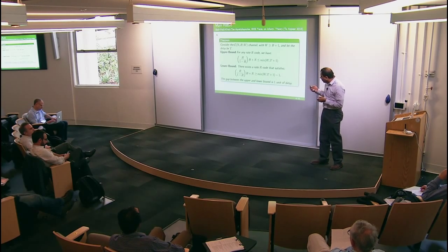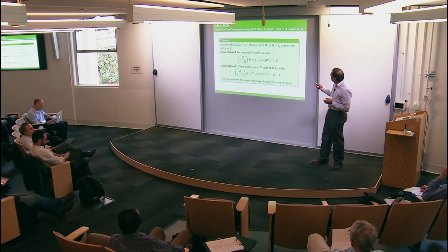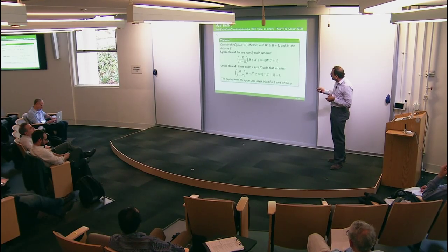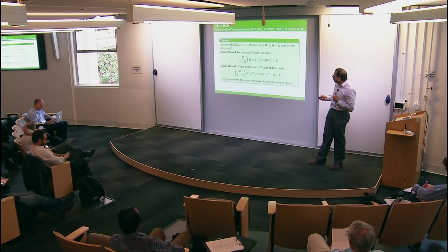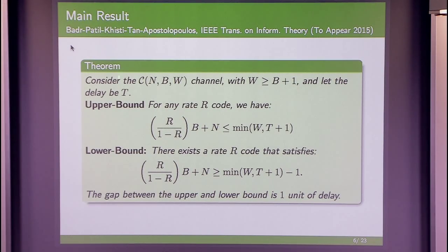So the main result, which appeared in this paper, which should just appear soon in IT Transactions, is upper and lower bounds on the streaming capacity, which are essentially within 1 unit of the decoding delay. So our upper bound says that any feasible streaming code over such a channel should satisfy the following upper bound: R over 1 minus R times B plus N should be less than the minimum of W and T plus 1.